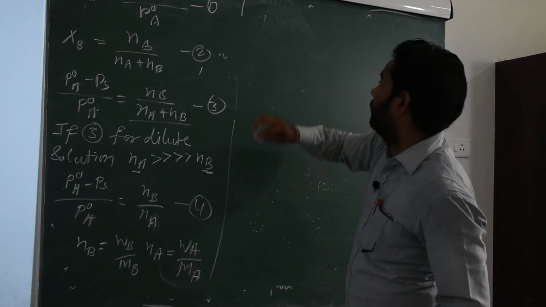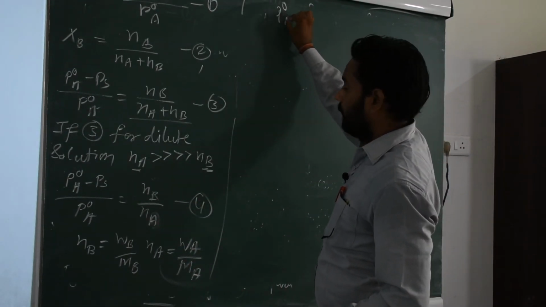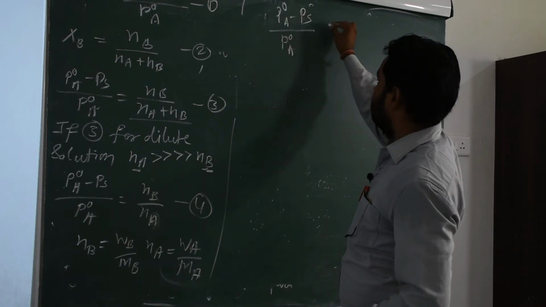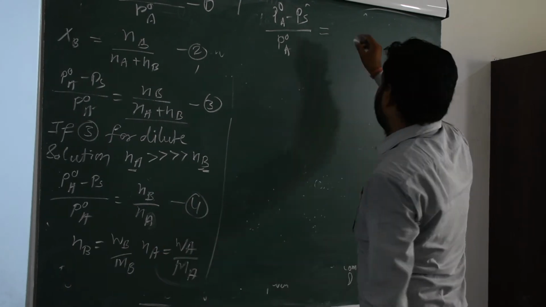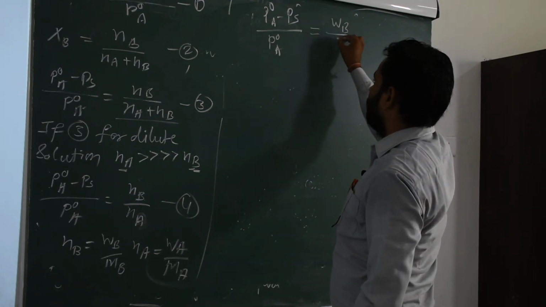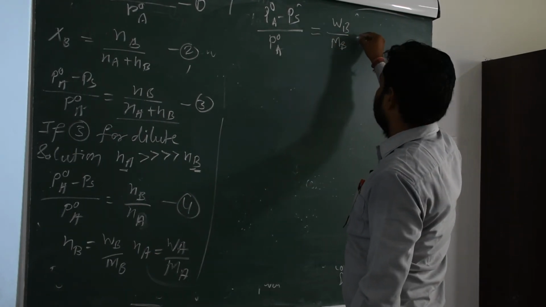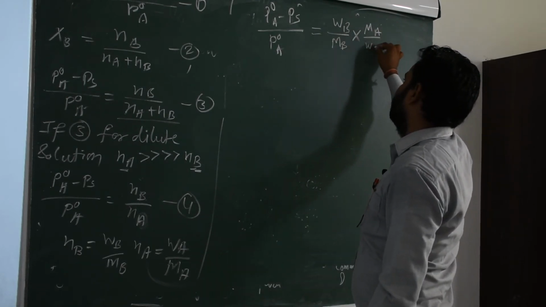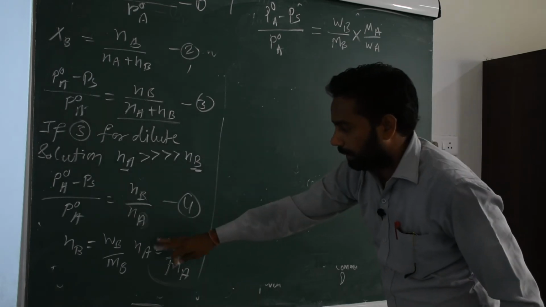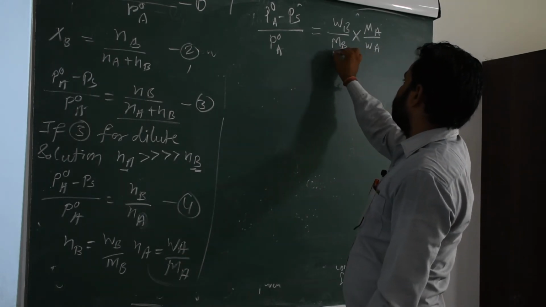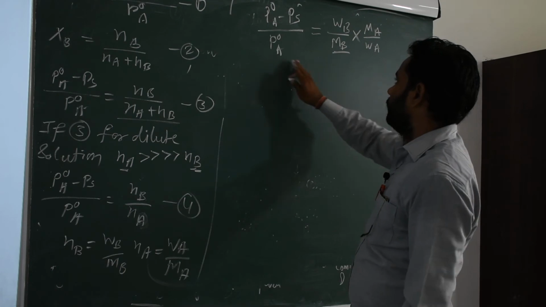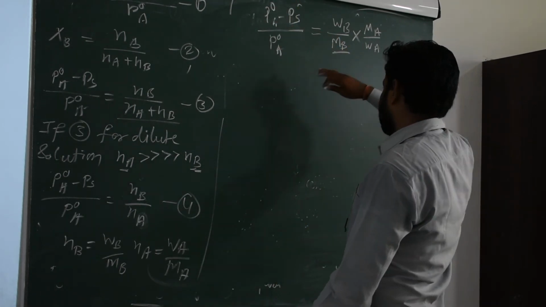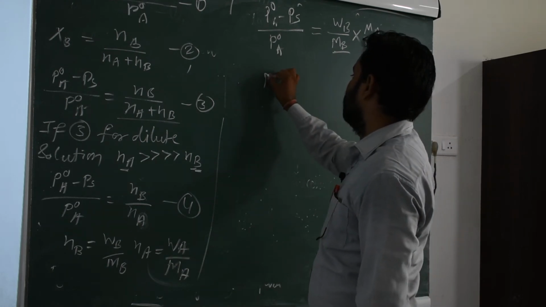So (P0A minus PS) upon P0A is equal to WB upon MB times MA upon WA. I think you know what happened here. Then we want the value of MB, so all terms of pressure are transferred to the RHS side.